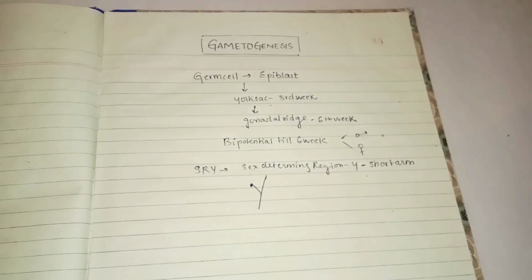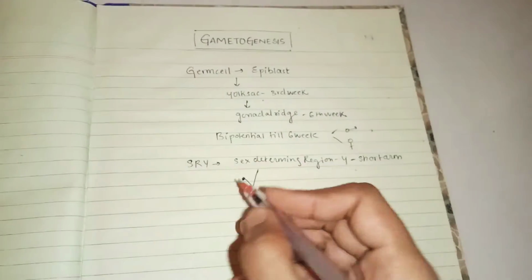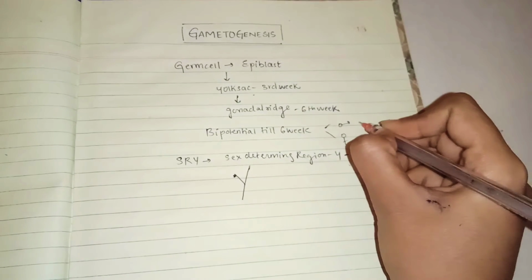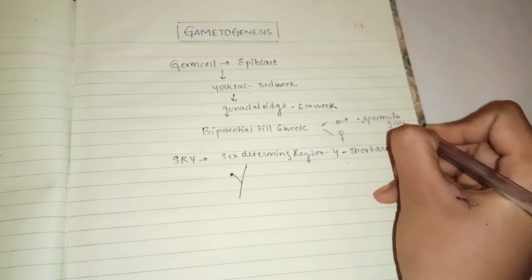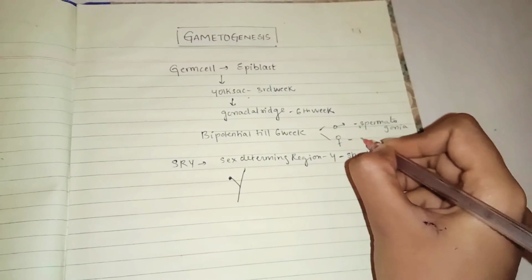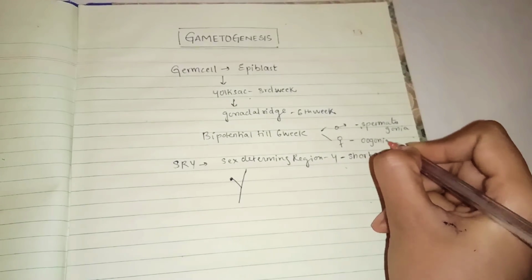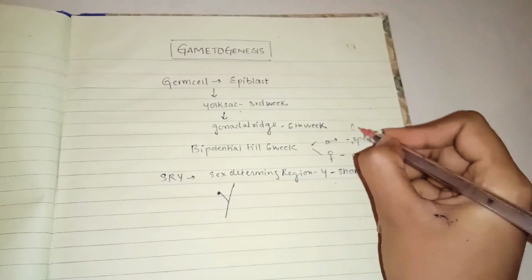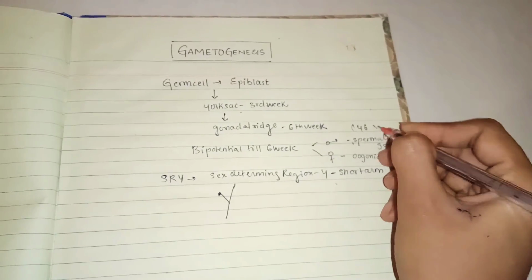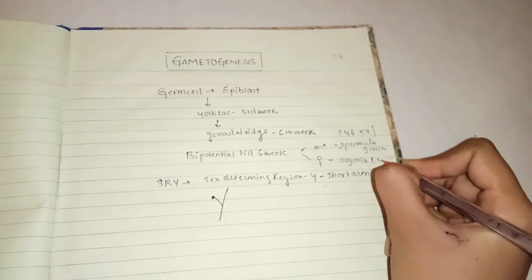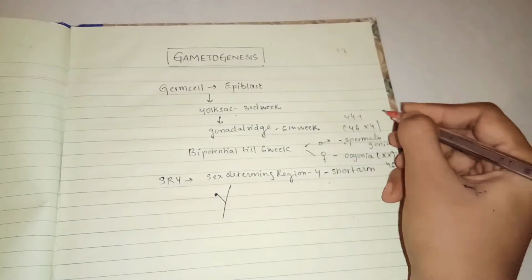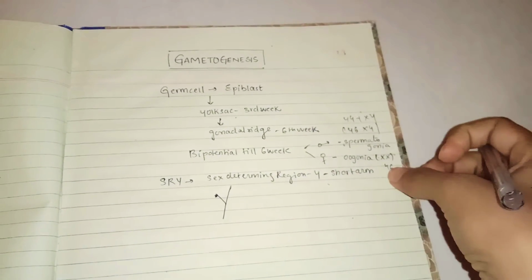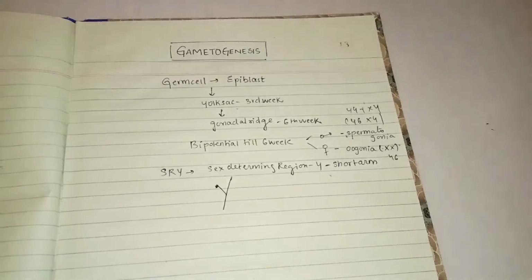So now we have decided it's either male or female. For example, if it is a male, then it is called Spermatogonia. And if it is a female, then you will say Oogonia. Of course, the chromosome number will be 46 in the case of Spermatogonia, XY, and in the case of female Oogonia, 46XX. Or you can also write it as 44 plus XY, and here 44 plus XX. Like this we determine either male or female.